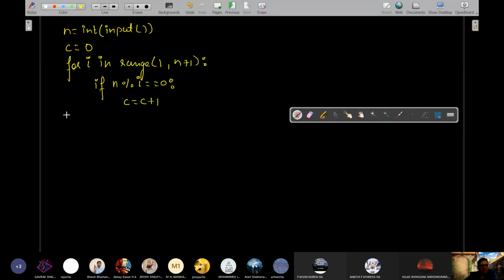The final count of factors, which we will come to know outside the loop, if that final count of the factor happens to be 2, then we can for sure say n is prime. Else, not prime, n is not prime.